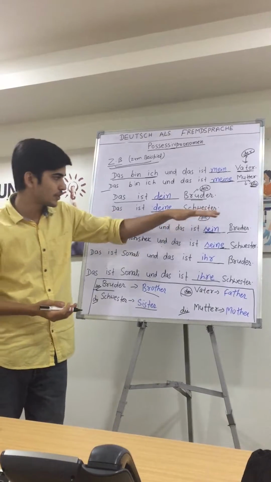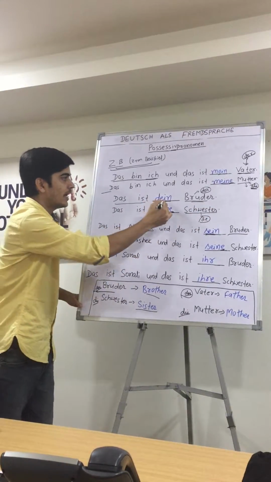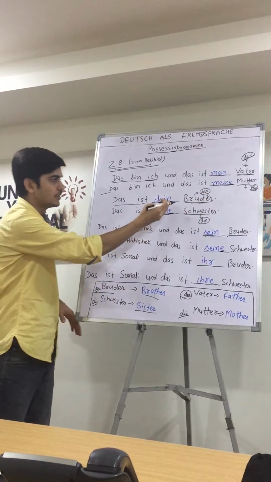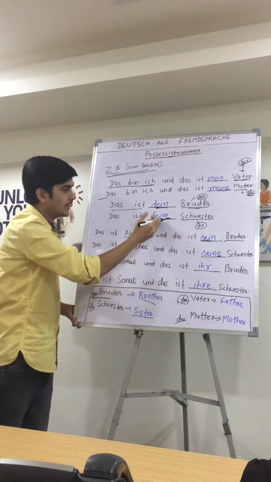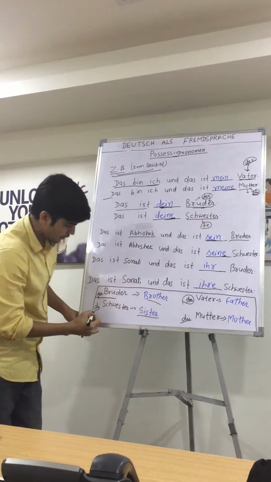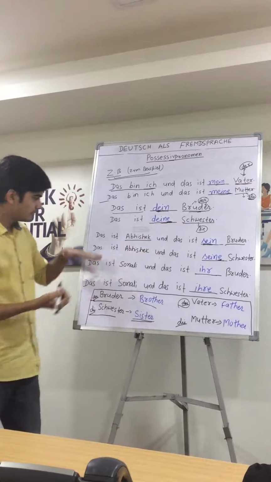"Das ist deine Schwester." Why dein and deine? Dein because Bruder, der Bruder, Bruder is masculine. That's why we put just dein, your brother. "Deine Schwester," your sister. Schwester, die Schwester, sister, feminine. That's why we put an extra E.